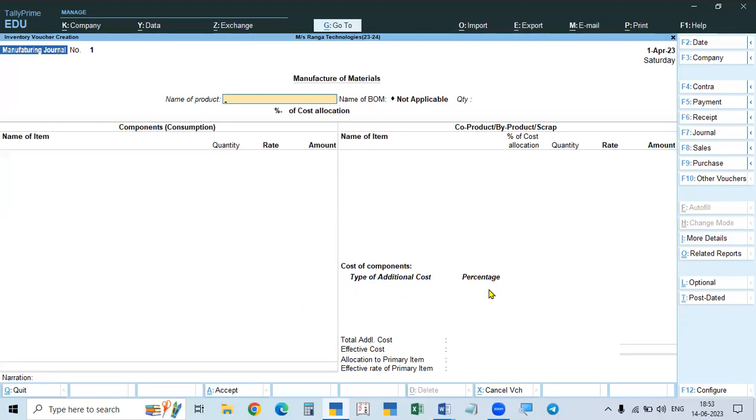Sometimes we give a percentage of the components cost, so percentage of material cost. If we give a percentage, it will automatically calculate. Otherwise, if there is an amount, directly it will be the amount. Then total cost will be displayed here. Total cost. And then, as per the quantity, the total cost is divided by the quantity. So for each item, what is the cost for each unit, what is the cost of production, that will be displayed. This is the manufacturing. So with that cost, we will sell the finished goods to the buyers. So this we are creating.